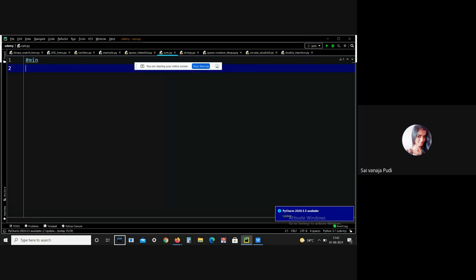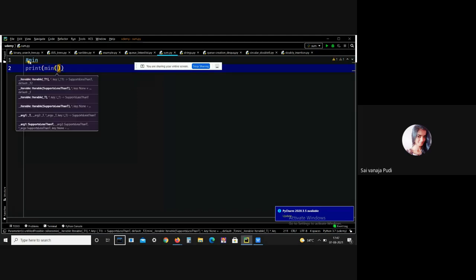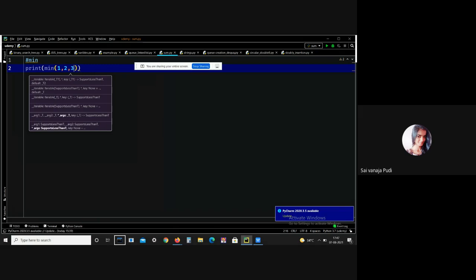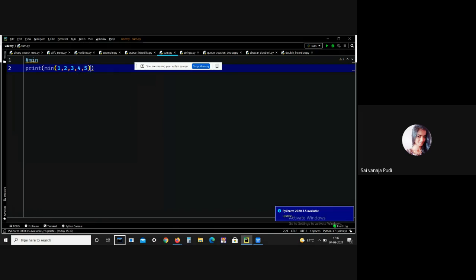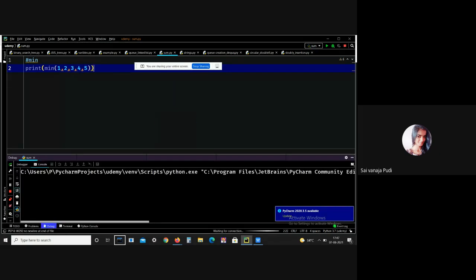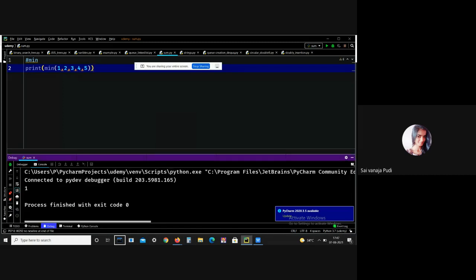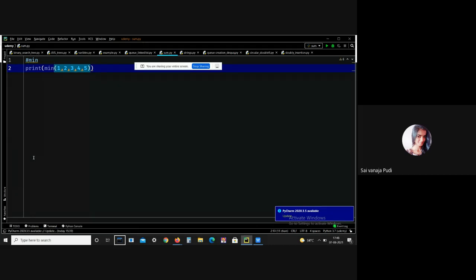I have already explained about this min function. It is used to get the smallest element from the collection. I just want to perform the min operation on 1, 2, 3, 4, 5. See, I got the output 1, because in this tuple the least element is 1. The minimum element is 1. So I got the output 1. Okay. After min, what? Max.